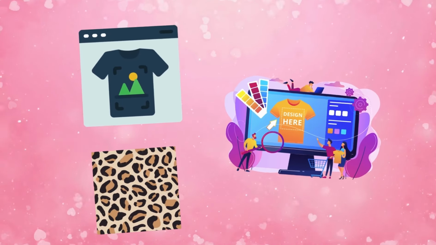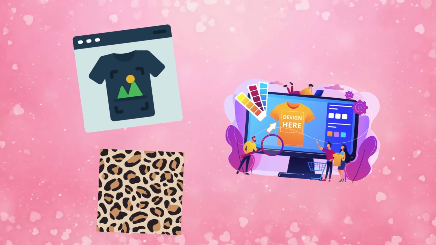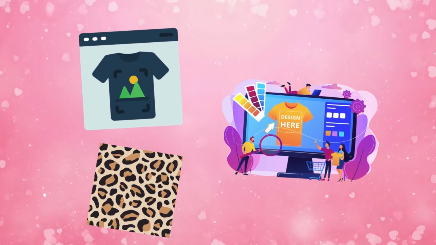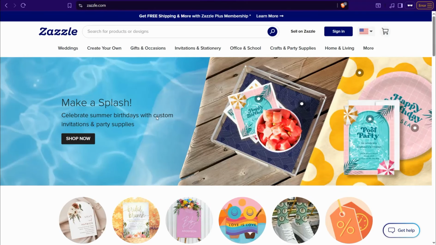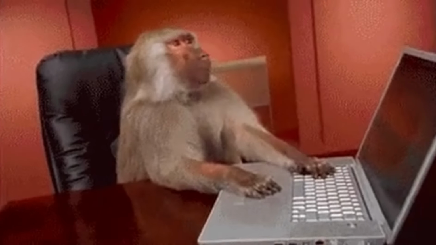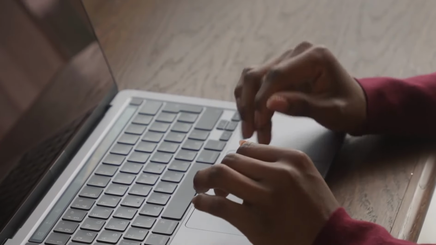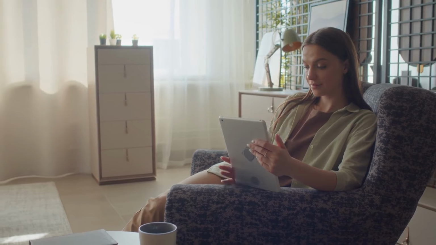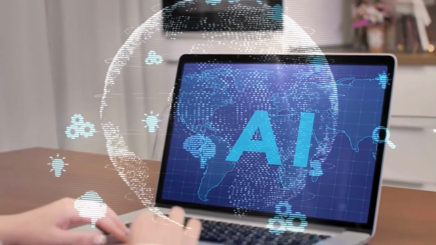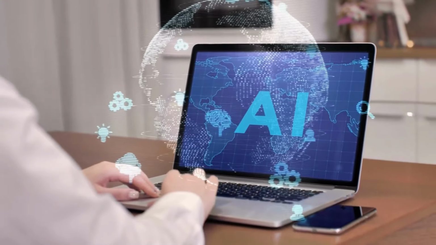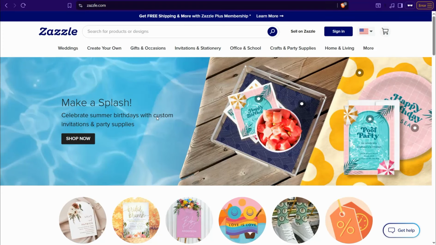For sure is print on demand using different platforms and marketplaces like Redbubble, Spreadshirt, Zazzle, Merch by Amazon, and so on. And formerly we were using Canva.com or Photoshop to create your own designs, but in the era of AI, it's an easy way to make money online on print on demand. Just pick your idea and your trending niche, and therefore go to any AI image generator and paste your prompt, and in a matter of seconds it gives you back your design ready to publish immediately.